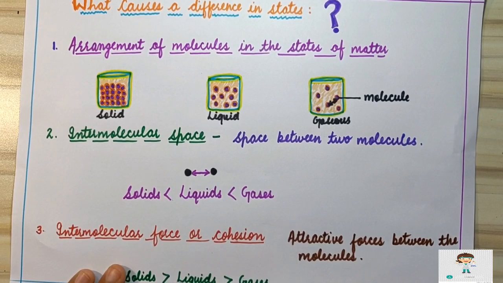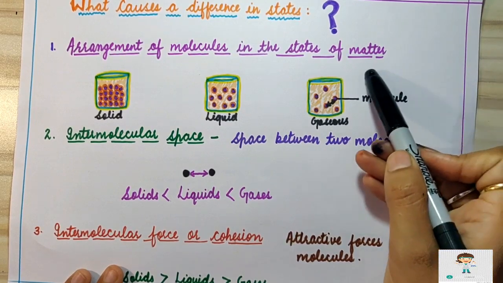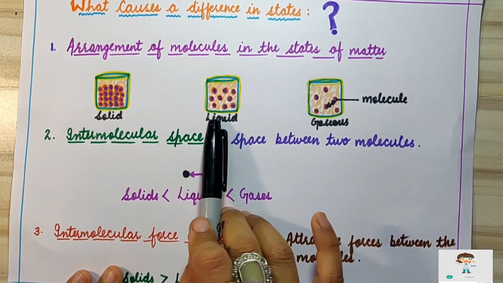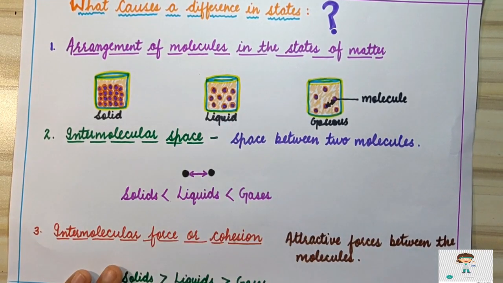That is why liquid particles can easily slip over one another and they can flow from one place to another. That is why if we pour one glass of water in one corner of the room, after some time we will see that the water will flow from that corner to another corner. It shows us that liquid particles are loosely packed. They can slip over one another. That is why they can flow from one place to another place.